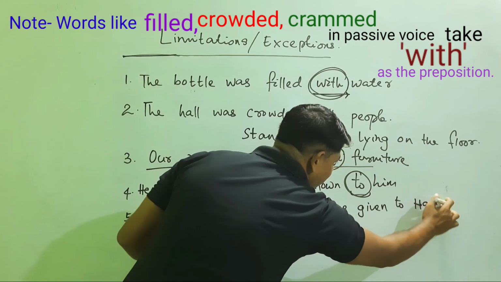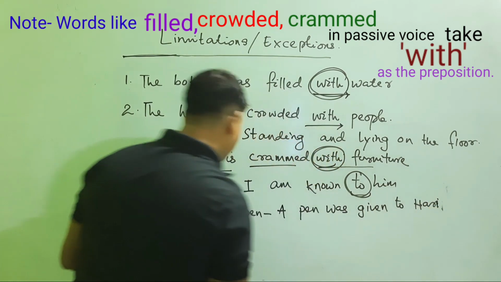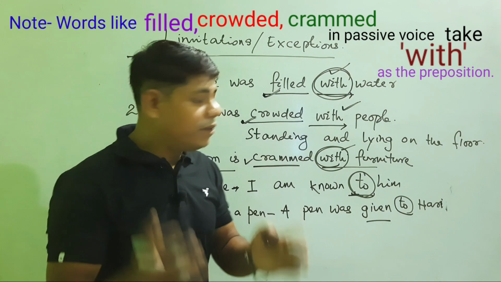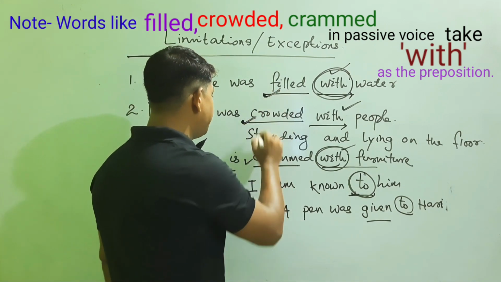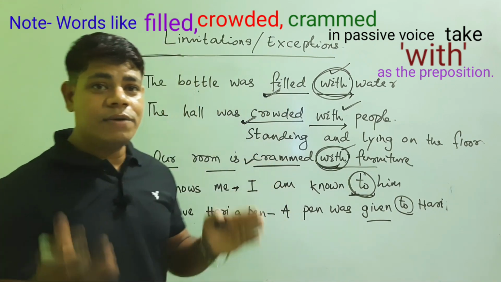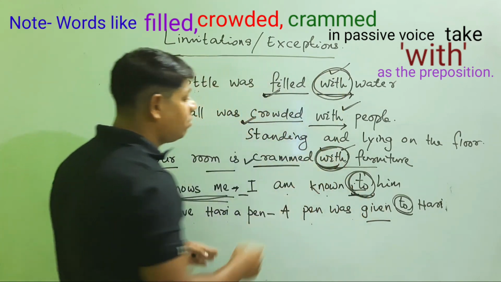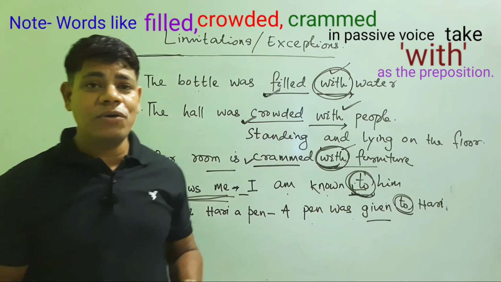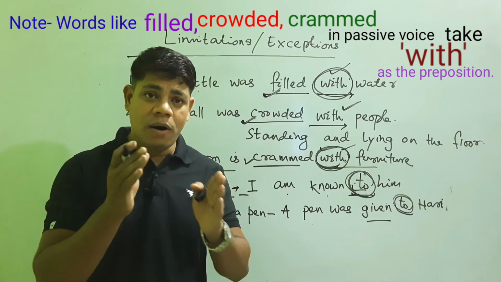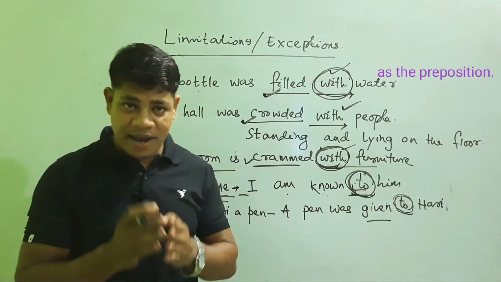So here comes to. When the words filled, crowded, crammed come, they take the help of with. So to comes here, and here comes with. So this is all about the limitations or the exceptional cases in passive sentences.